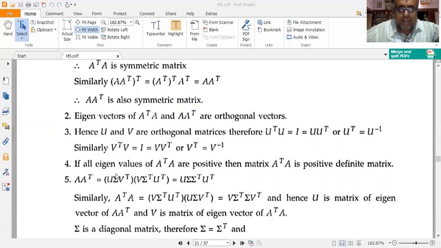Now suppose all eigenvalues of A transpose A are positive; then I say that the matrix A transpose A is a positive definite matrix. The concept of positive definiteness I shall be discussing in the following videos to come.